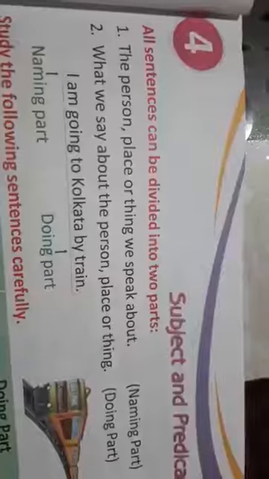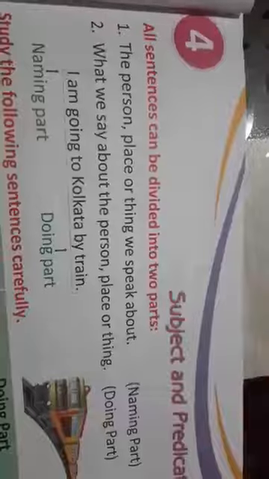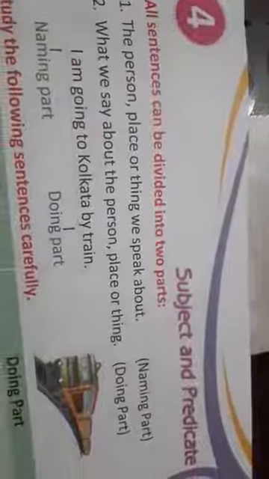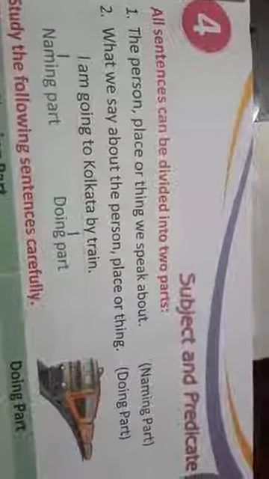In your previous classes, children, you have already read about sentences. So what is a sentence? Sentences are groups of words that are written in a certain order. Now all sentences can be divided into two parts. The person, place or thing we speak about is known as the naming part.